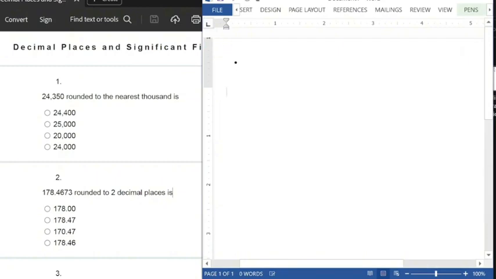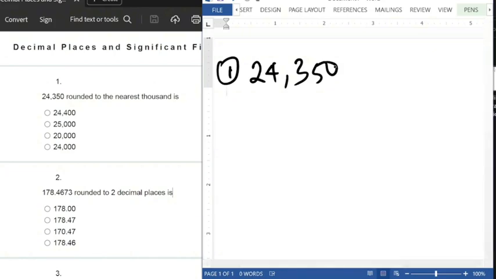So, you are asked to round 24,350 to the nearest thousand. The first thing you do here: this is units, this is tens, this is hundreds, this is thousands, and this is tens of thousands, right? So which means we are stopping at 4.